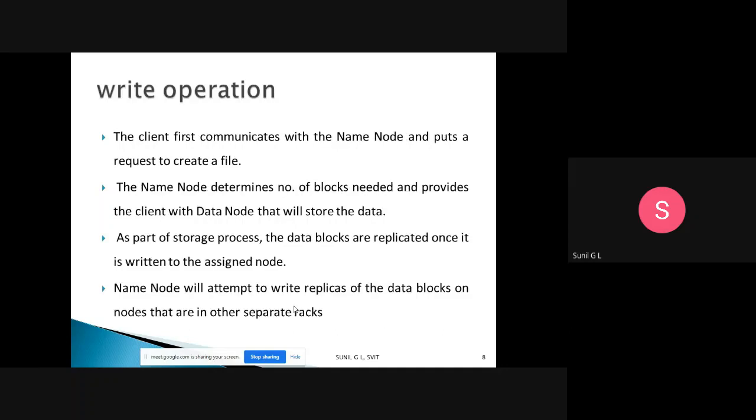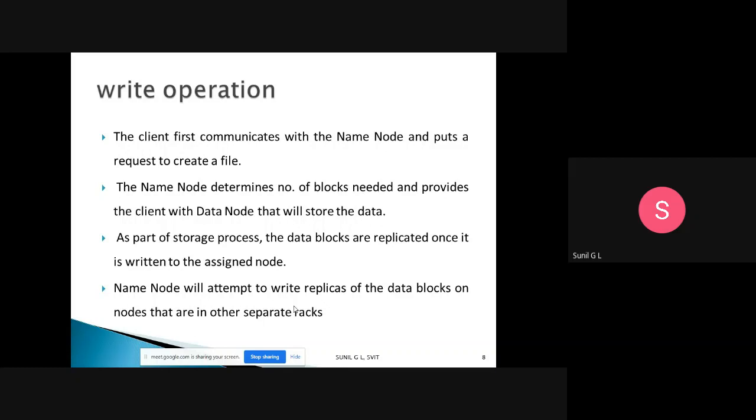And in this master-slave setup, in how HDFS system roles work, we have two operations: one is the write operation and another one is the read operation. So how will the client write the data to the data node? What are the different steps?